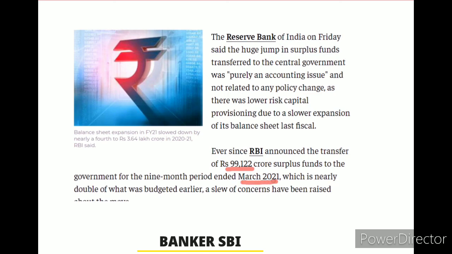In the examination we will ask guys, in March 2021 how much RBI transferred to the government of India. The answer is 99,122 crores. This answer is most important guys. Note down. This is a 100% guarantee guys, this one question. Okay, we will go for next question.